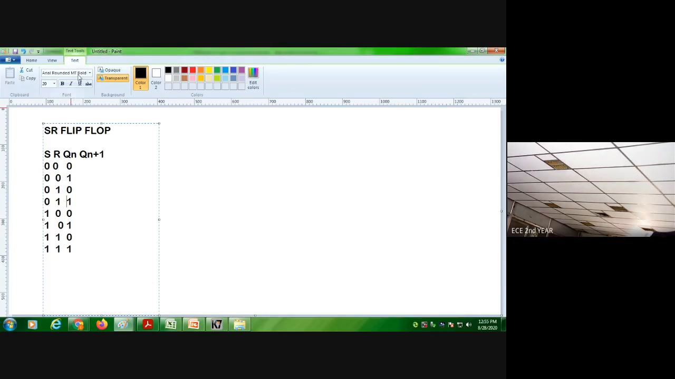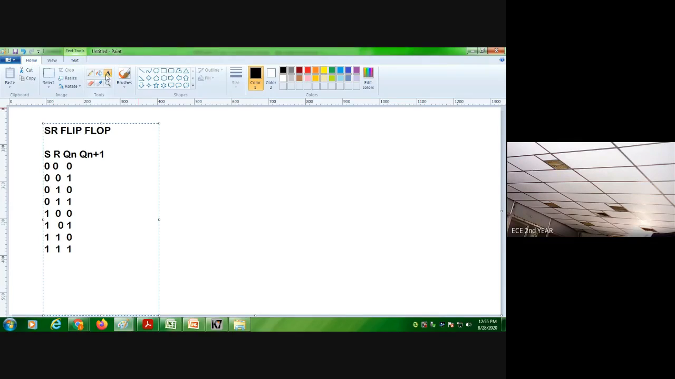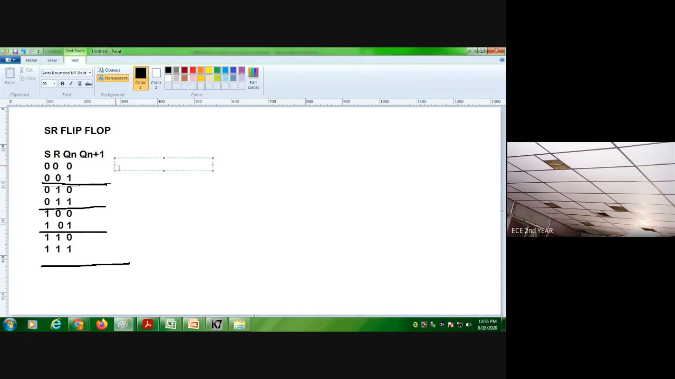This is the no change state. This is the reset state. This is the set state. This is an indeterminate state. This is what we discussed in the previous class. This is the no change state, this is the reset state, this is the set state, and this is the indeterminate state.